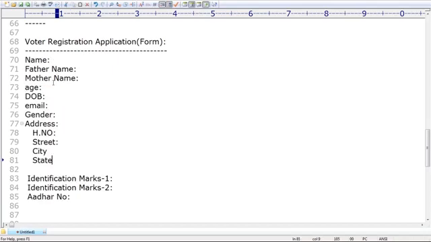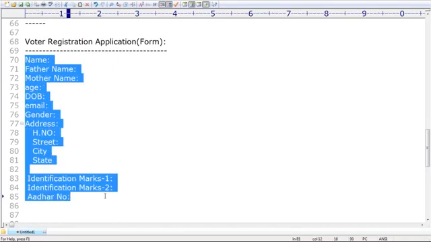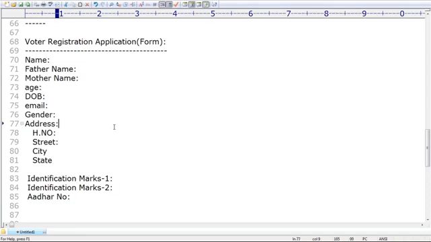Sir, are these type of forms a very common requirement in our application or not? Yes, in our programming and web application area, these type of things are very common. Now observe that in this small example, how many string objects are there? How many non-string objects are there? Can you please count, sir?